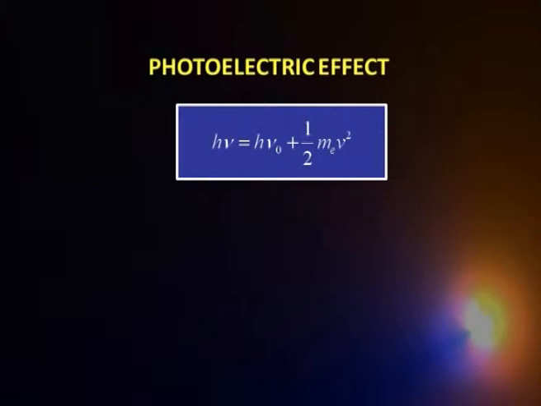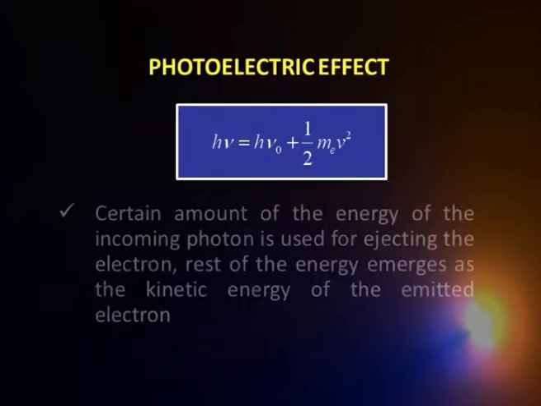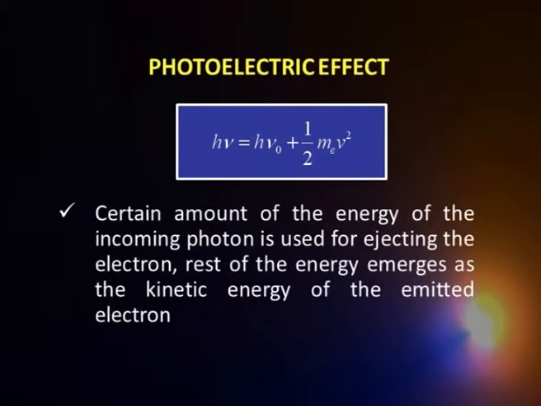Whereas our classical theory says that there is no need of a threshold frequency, no matter what frequency you use, electron will come out sooner or later, but that is not the case. So, our experiment and theory are exactly in agreement with each other as per Einstein's proposition.